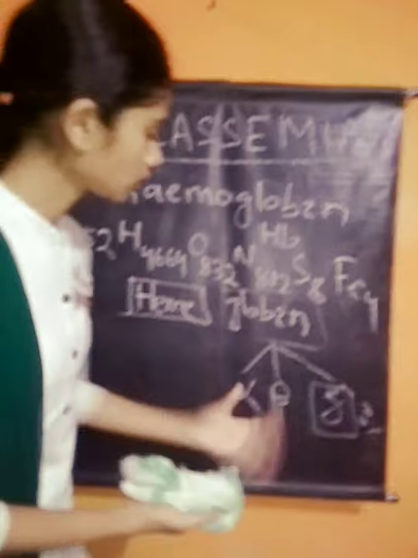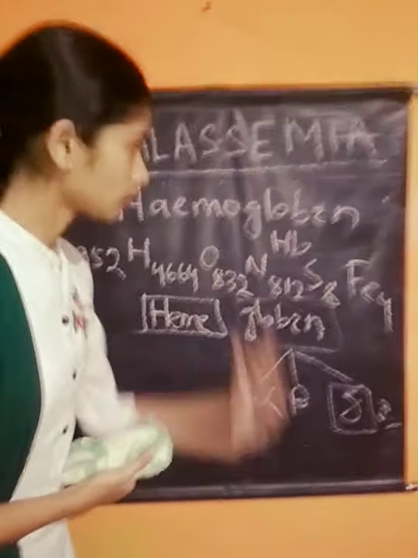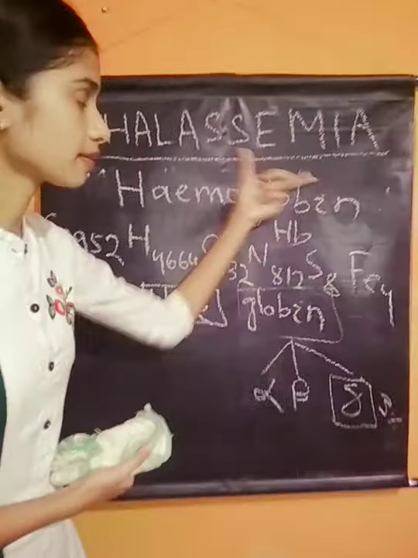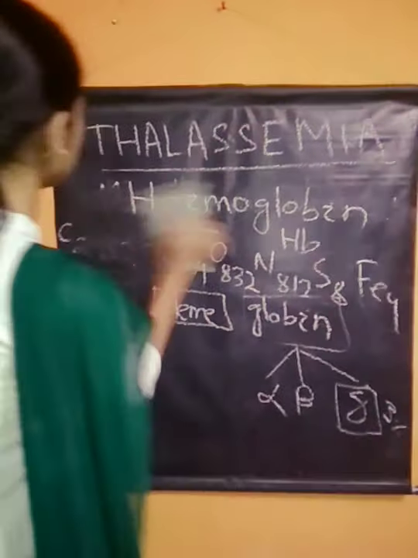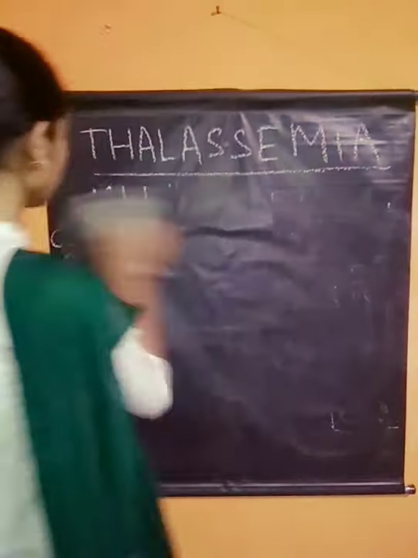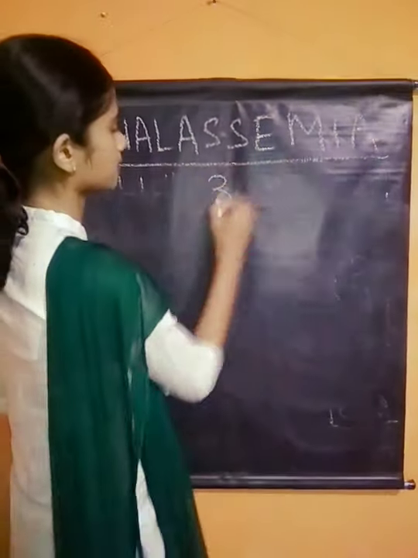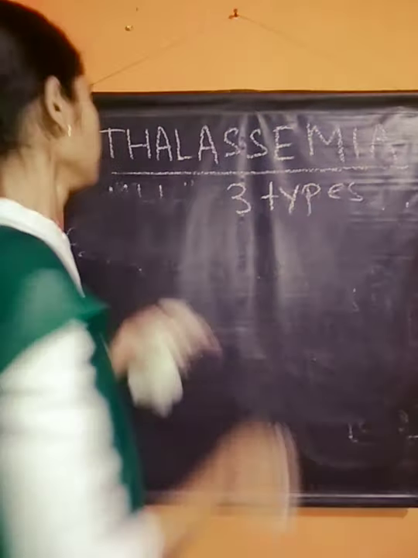According to the three types of chains found in the globin part, thalassemia is of three types. Thalassemia is related to the globin part of hemoglobin.